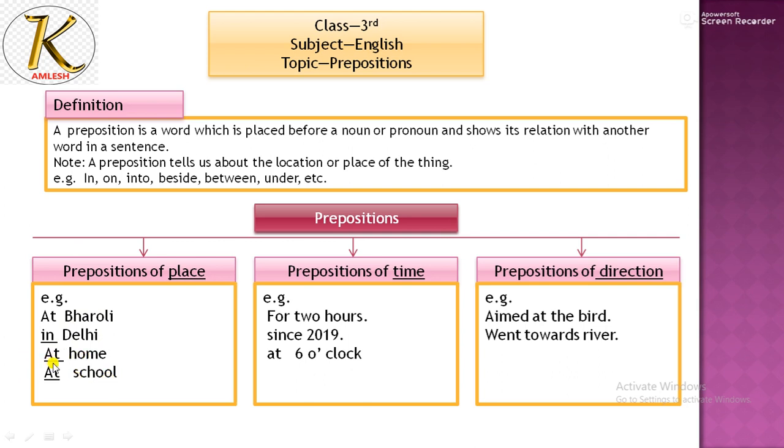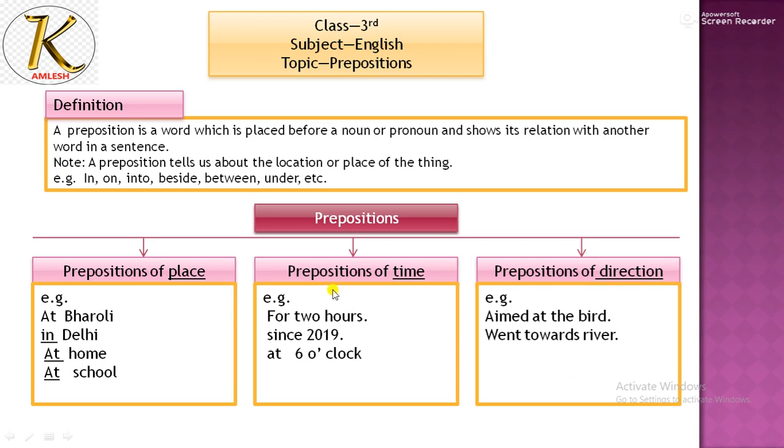With places like home and school you will always use preposition at. My school is at Bareilly in Nadan. Bareilly is a small place in Nadan. So Nadan is a big place and Bareilly is a small place. When we talk about two places together, you have to see which one is bigger and which one is smaller. Like in Nadan, at Bareilly.